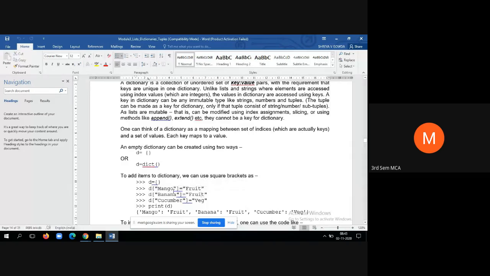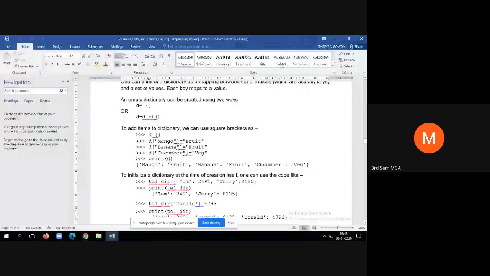Whereas if you repeat mango twice as a key, it will not allow. It means the keys must always be unique, and values can be redundant. That is fine. Then d of cucumber is equal to veg. So here you can see the use of square brackets. To initialize the value of a particular key, we can use square brackets. That means while adding elements to the dictionary, you can use d of mango, within square brackets, is equal to value.